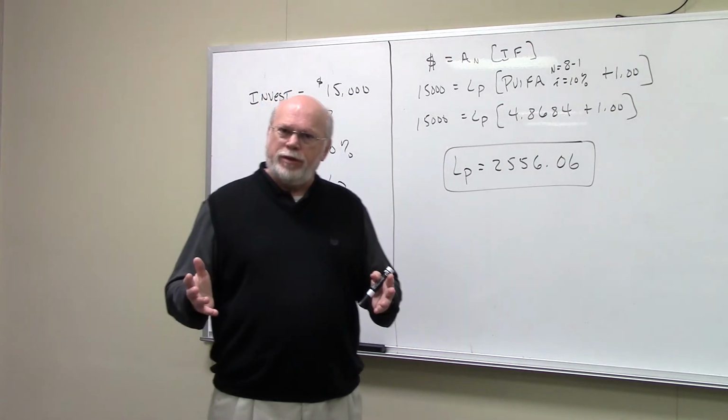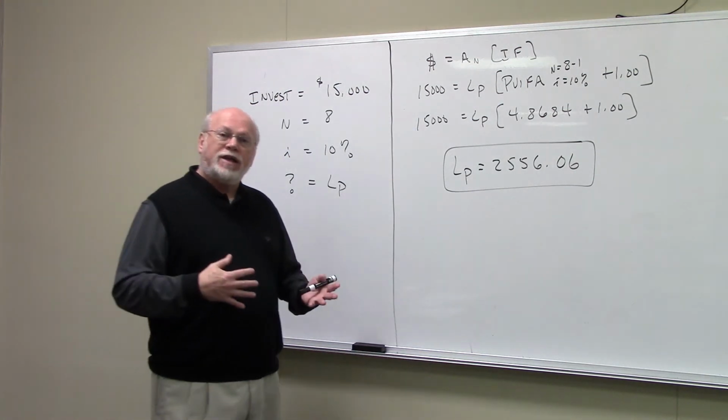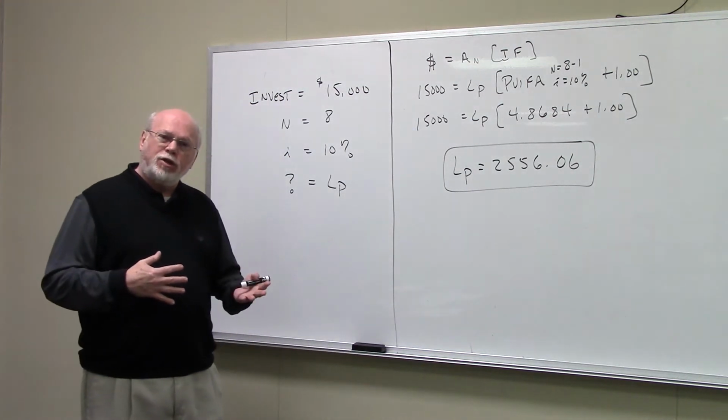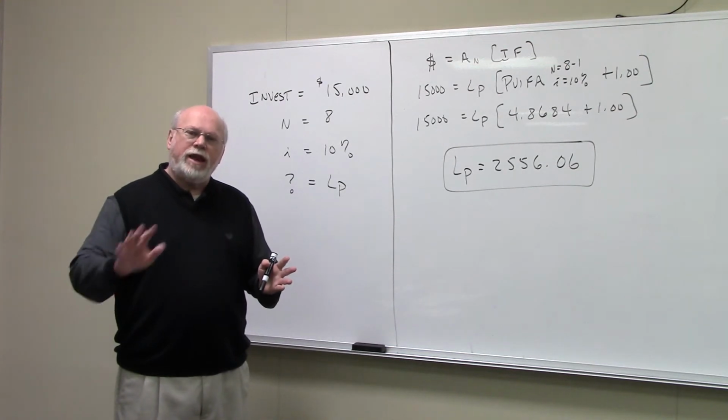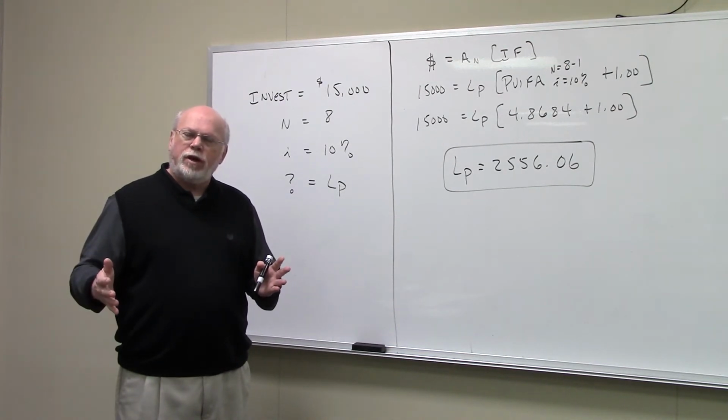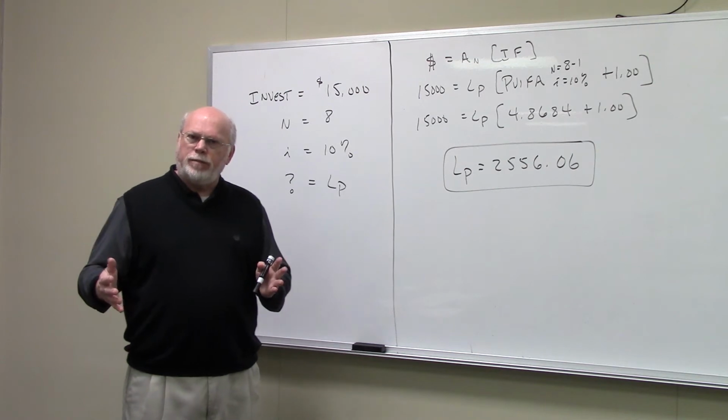It's an annuity due. If the big dollar amount is at the beginning of the annuity due, I'm going to use PVIFA, but I have to adjust my tables. And you saw that in a previous video, and we'll go through that in just a moment here.